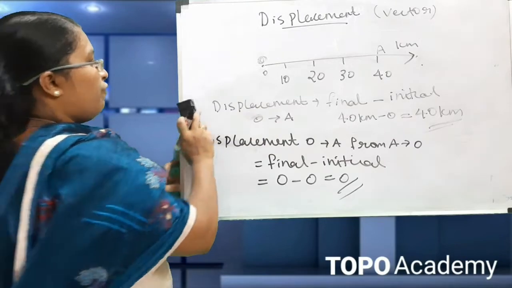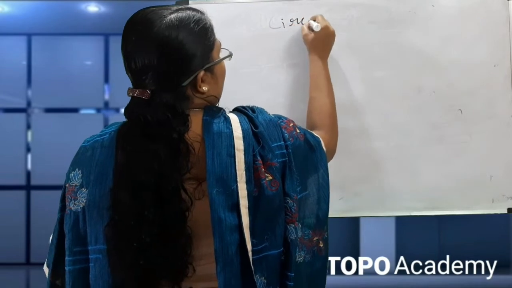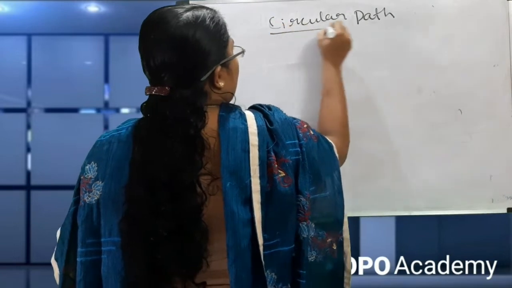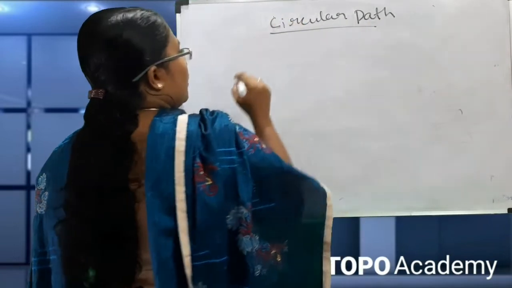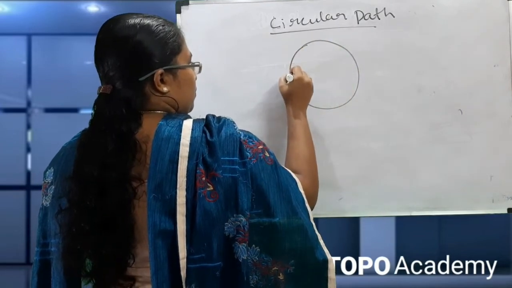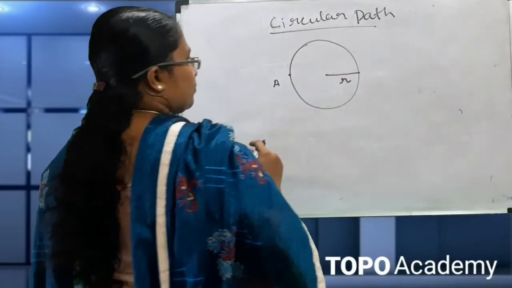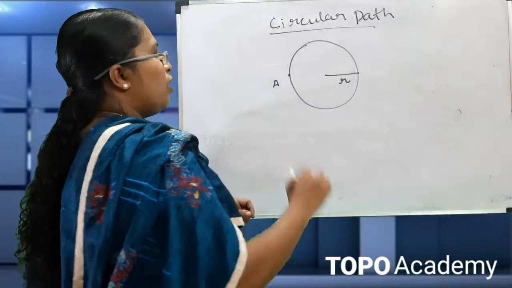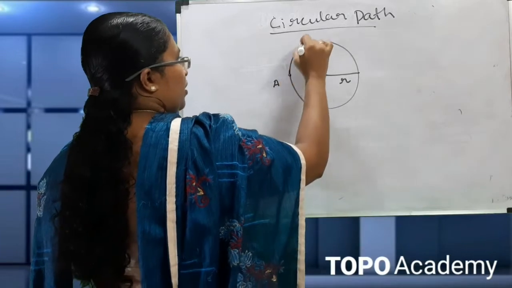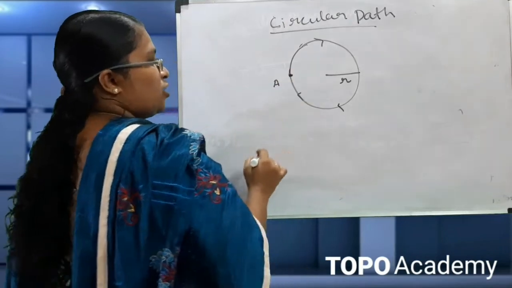Next we have to see when the object is moving in a circular path. This circle has a radius R, and the object starts from point A, moves in the circular path, and reaches point A again.